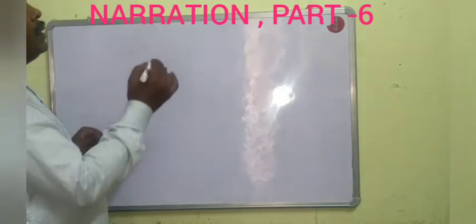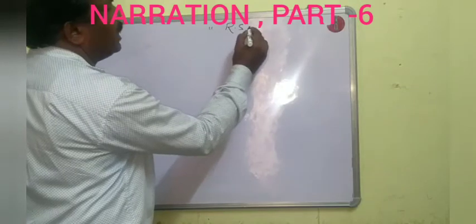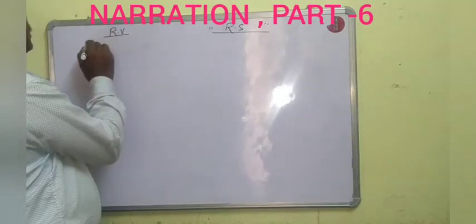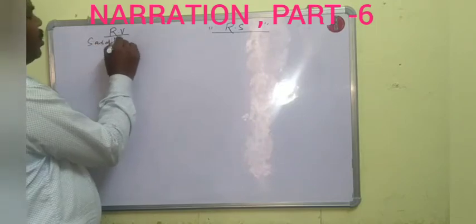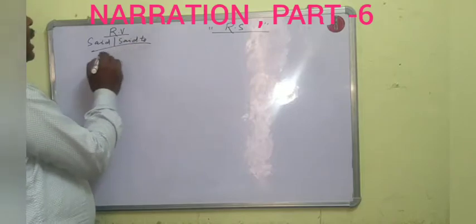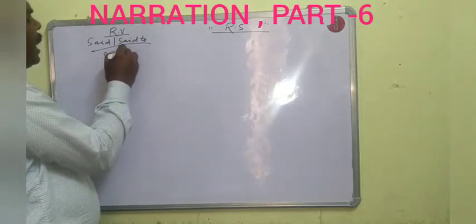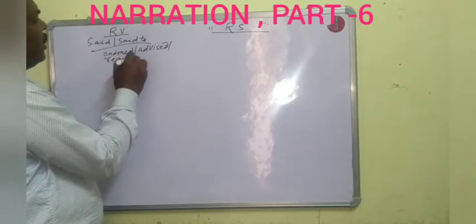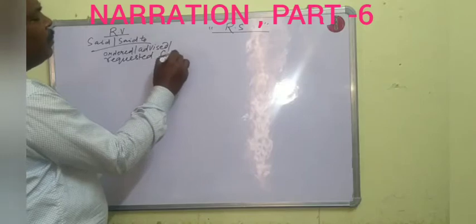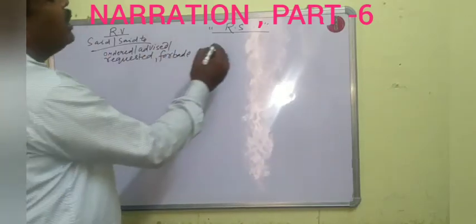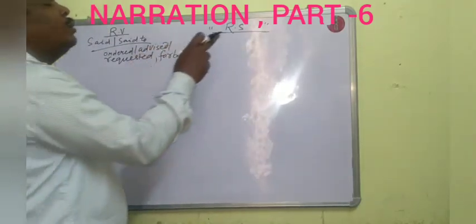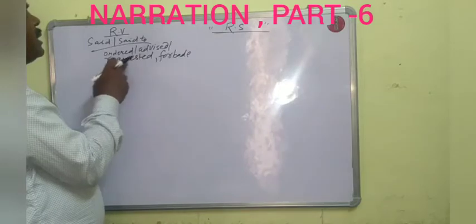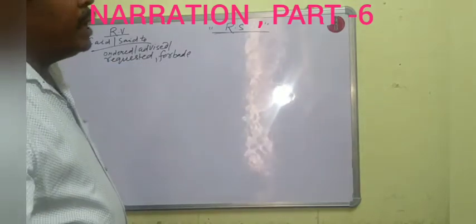We have studied that if the reported speech is an imperative sentence, then the reporting verb said or said to will be changed into ordered, advised, requested, forbade, etc., according to the sense of reported speech. Today we shall study further.